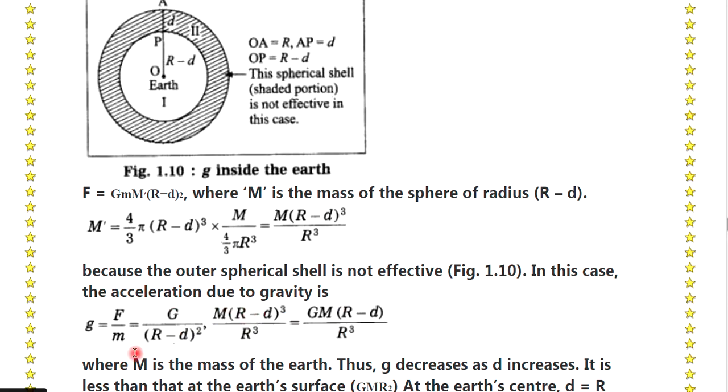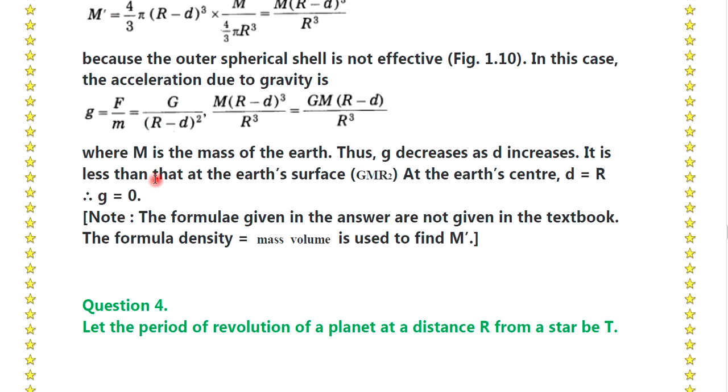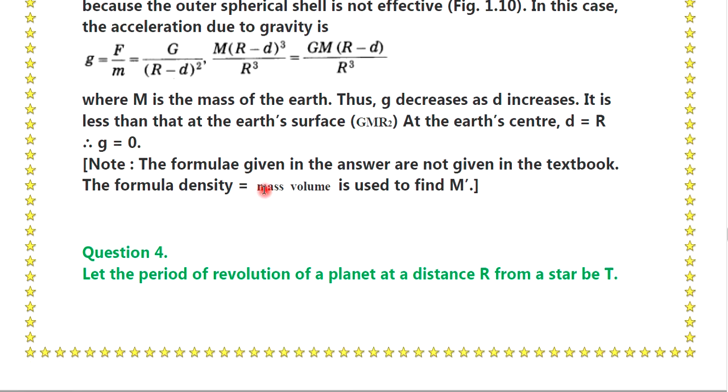In this case the acceleration due to gravity g is equal to force upon mass, which is equal to G upon (r minus d) square times capital M (r minus d) cube upon r cube, which is equal to G M (r minus d) upon r cube, where capital M is the mass of the earth. Thus g decreases as d increases. It is less than that at the earth's surface, G M by r square. At the earth's center, d is equal to r, therefore g is equal to 0.